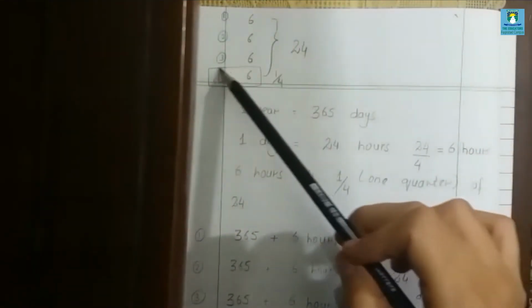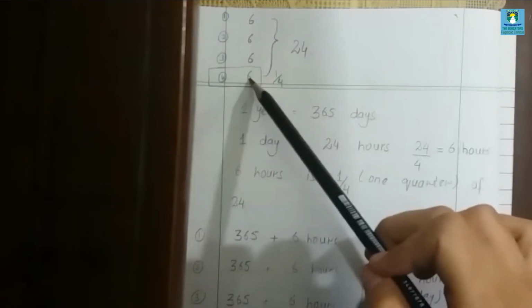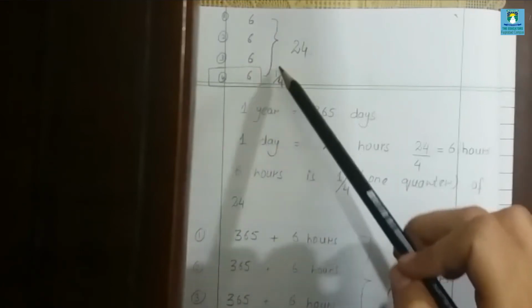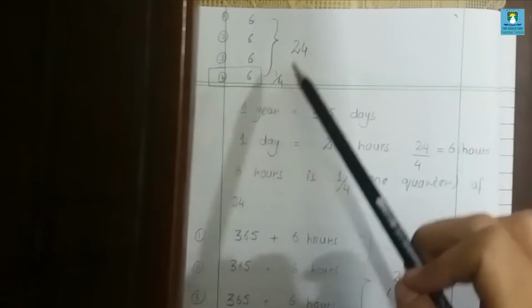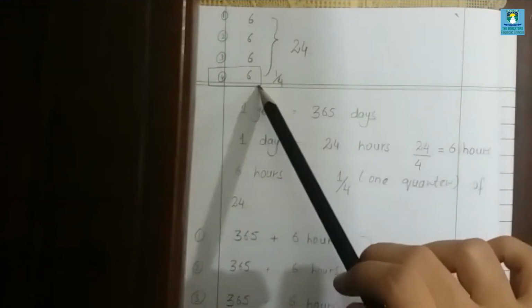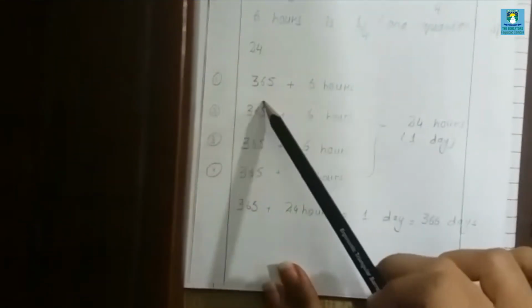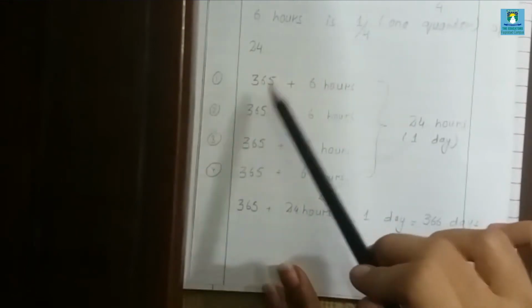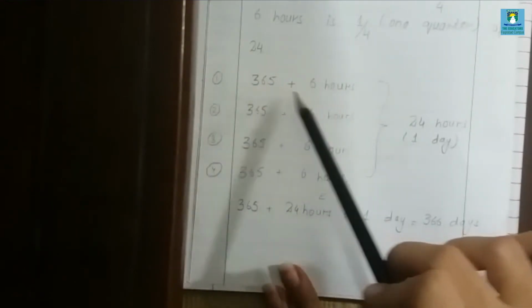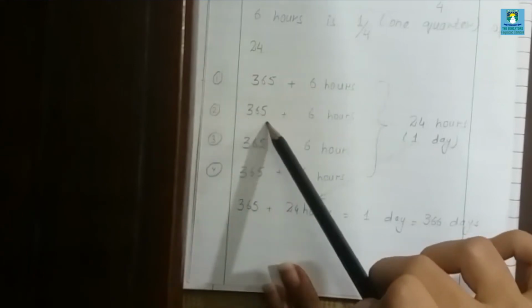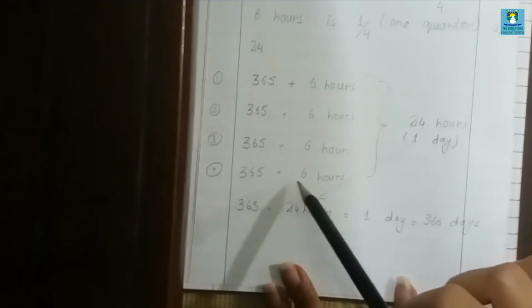So this fourth part is only 6 hours. This is 1 by 4, meaning 1 quarter, the fourth part of 24. So 6 hours is the fourth part of 24. As I told you, this 6 is the fourth part of 24. So now look at this. They have told us that each year has an extra 6 hours. For example, 1 year has 365 days plus 6 hours. The other year, 365 days plus 6 hours, 365 days plus 6 hours, 365 days plus 6 hours.